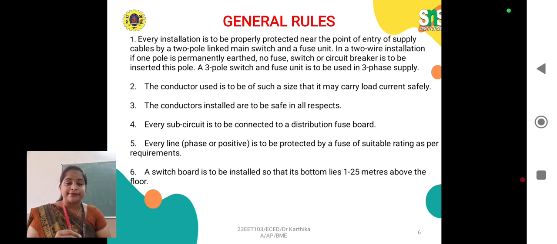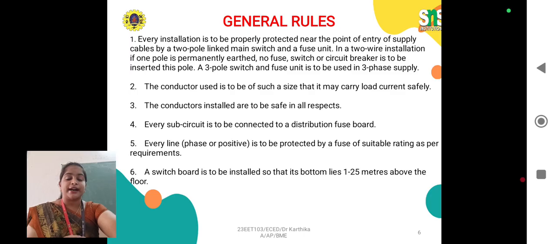Fourth one is, every sub-circuit is to be connected to a distribution fuse board. And fifth one, every line, phase or positive is to be protected by a fuse of suitable rating as per the requirements. And a switchboard is to be installed so that its bottom lies 1.25 meters above the floor.